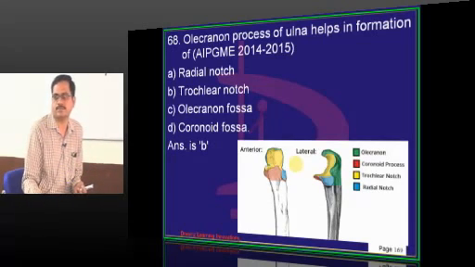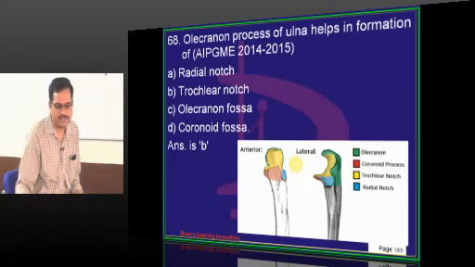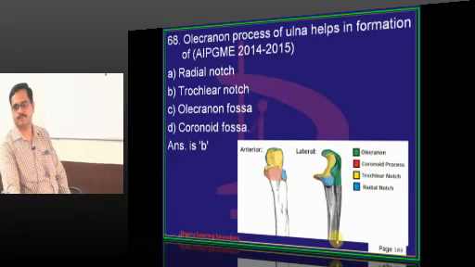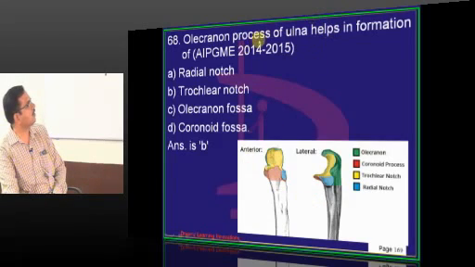Supination and pronation. There are two specialized movements in the radioulnar joint, supination and pronation. Supination is brought about by supinator muscle and biceps. These two are supinators. Pronation is brought about by pronator teres and quadratus. So, olecranon process of ulna helps in the formation of trochlear notch.